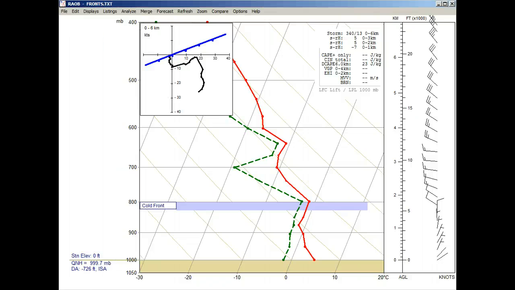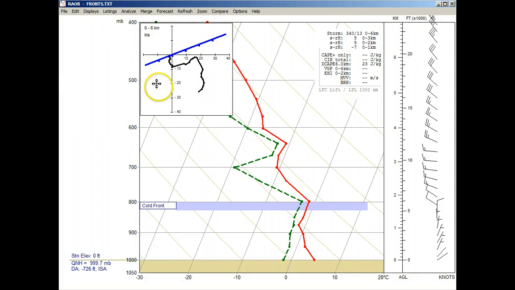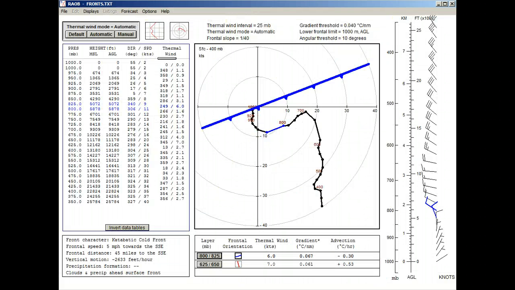To get back to the Frontal Analysis display, we could again select the Displays menu and then the Frontal Analysis display. Or we could just click on the mini hodograph like this. And here again we see the same cold front. Along with this blue cold front image is the corresponding wind vector segment, which is also plotted in blue. Additionally, the wind data details are highlighted in blue in the Data Listings box. And the wind plots are also drawn in a blue color in the wind plot profile.